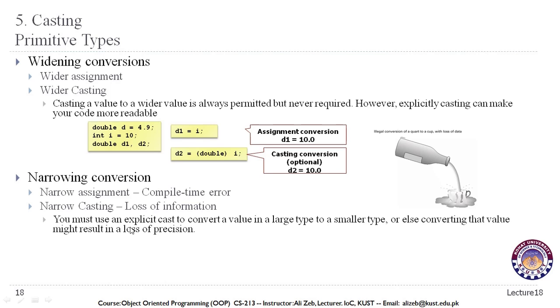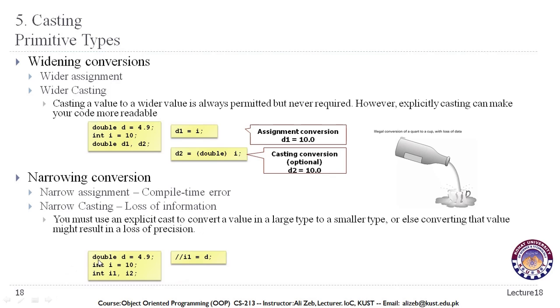You must use an explicit cast to convert a value in a large type to a smaller type, or else converting that value might result in a loss of precision. For example, as we talked about in this example, d is a double data type and it stores 4.9. i, let's say, stores 10, i1 and i2 are int data types.